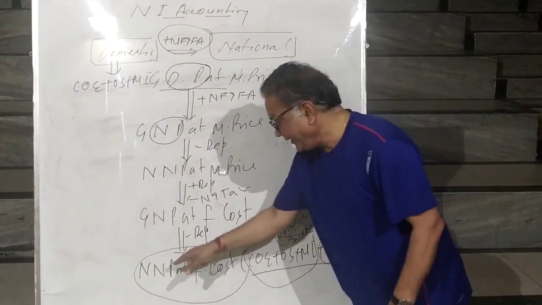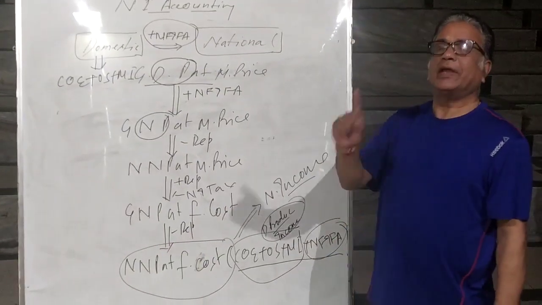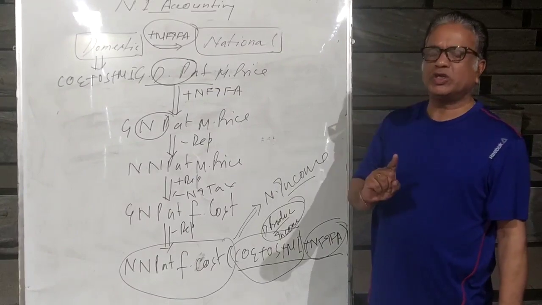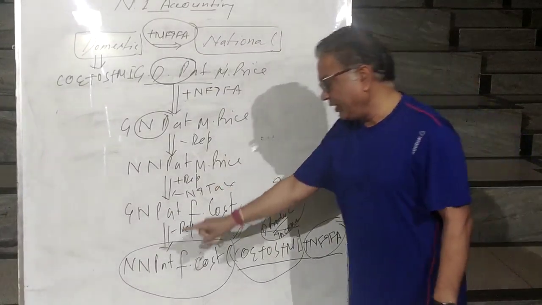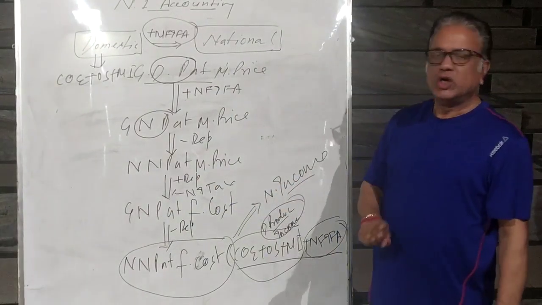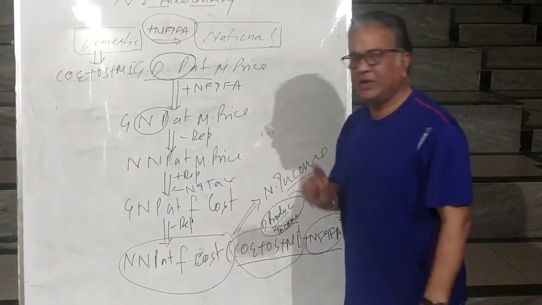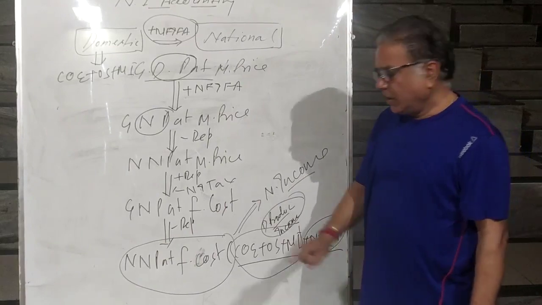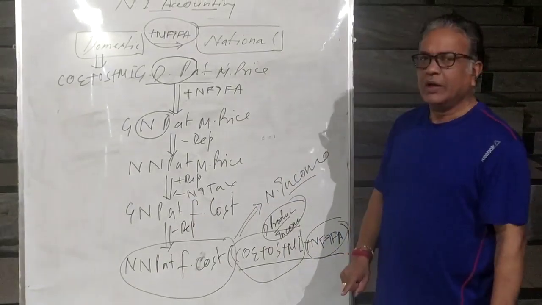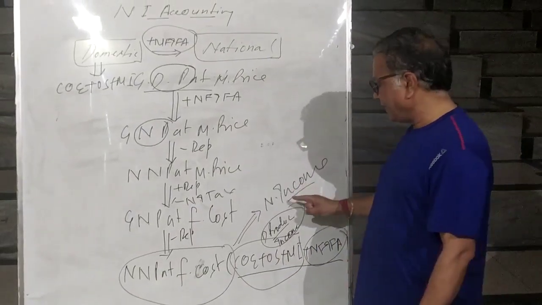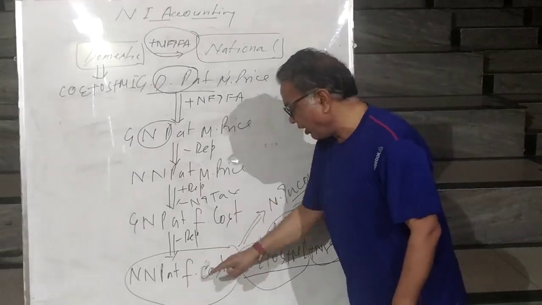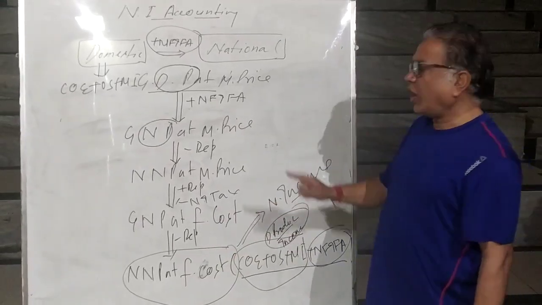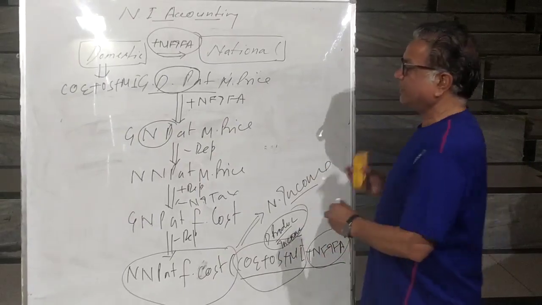And how will you define NNP at FC? Have we taken the value of all types of goods? No. We have taken the value of only final goods. So how will you define NNP at FC? Value of all final goods and services produced within the country plus net factor income from abroad is called national income. So how many aggregates of national product?